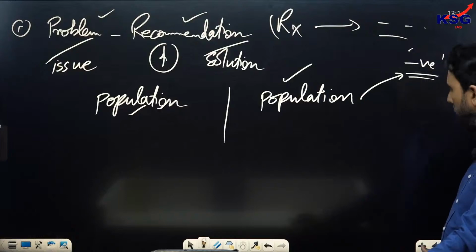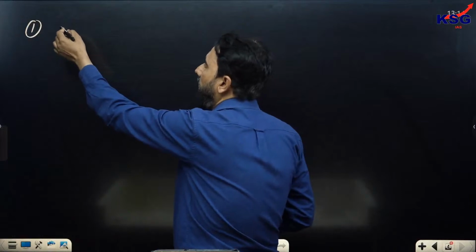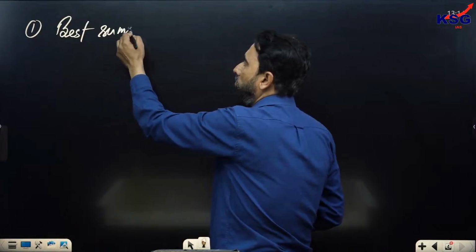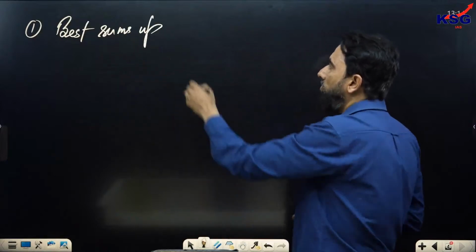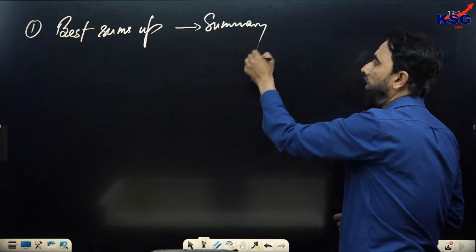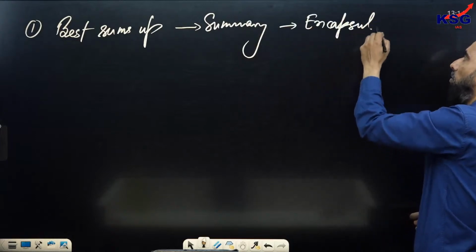Now in what ways are main idea based questions asked? Because one should know the different terminology or words. In my previous video, I have given you the list of such words. Here I am going to write them quickly, so that we can start with the practice part. So the main idea or crux may be written as: which option best sums up the passage. Sums up the passage in simple form, you can say that summarizes the passage, summary of the passage, or encapsulates the passage. In short form, it represents the whole passage.